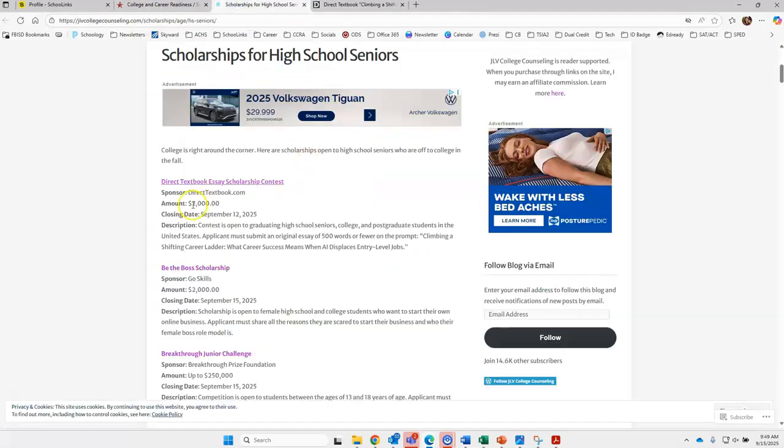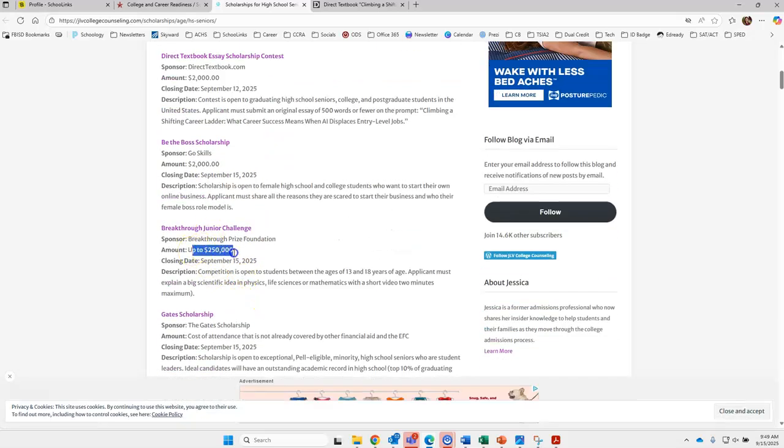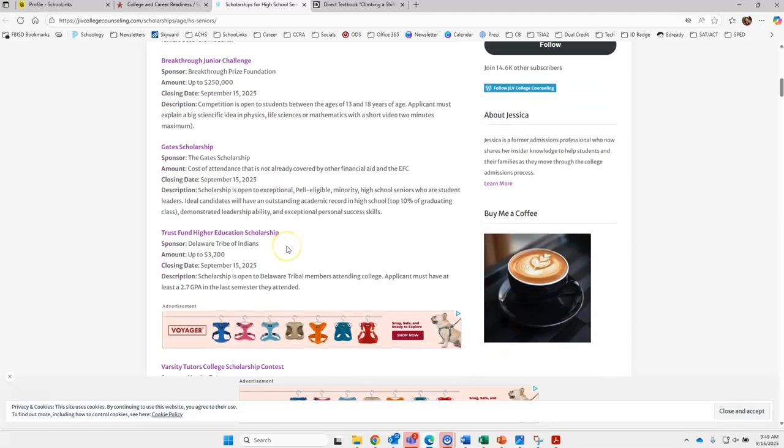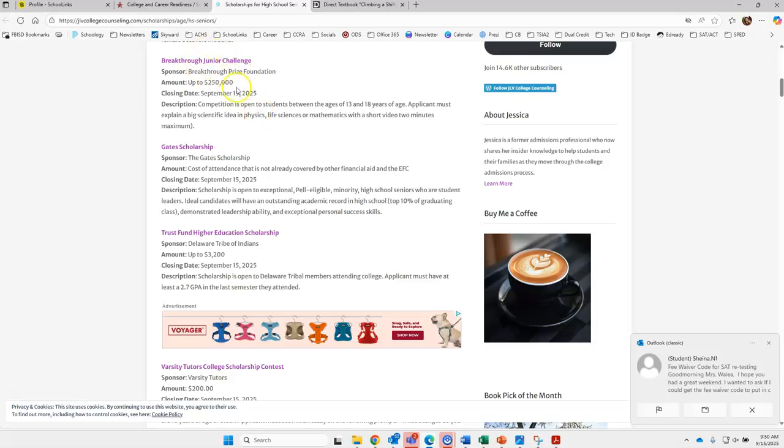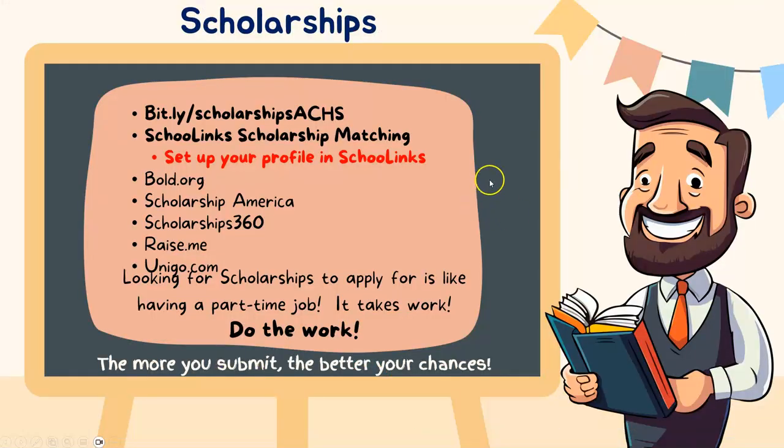Also, some of them might be 2,000, maybe even this one says 250. But please, please, please don't shy away from those that are 200 because they do add up, and you're not going to get every single scholarship you apply to, or you could, but there's a chance that you might not. So just apply. That way you can have more options and opportunities. And the higher ones definitely have more competition. So yeah, this is that. Let me move out of here now.